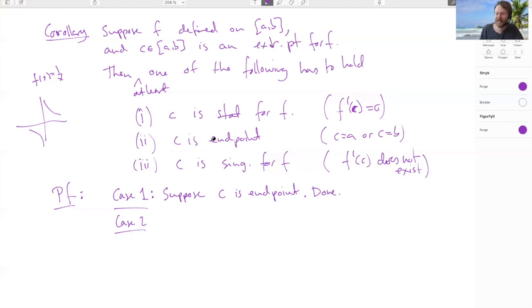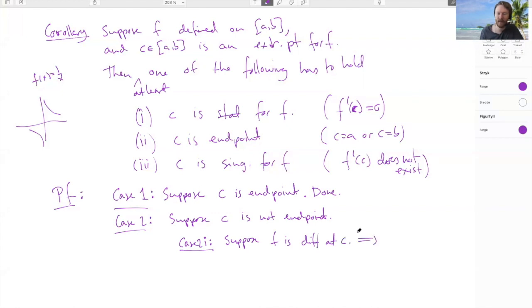So it's kind of silly. But this leaves a slightly more interesting case. So now we can suppose c is not an endpoint. Now we can rule that out and then focus on, okay, what happens then? Then let's split into another pair of cases. So let's now do case 2i. And what is that? Well, suppose f is differentiable at c.